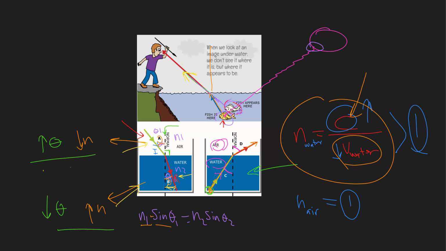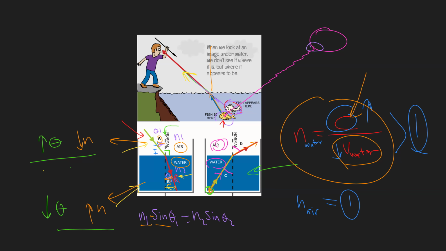If the light is coming from lower index of refraction, which is air, into higher, the refracted beam will be bent towards the normal. That means it's going to be closer to the normal. What does closer to the normal mean? It means a smaller angle. It comes from a greater angle, the incident angle, into the refracted angle.